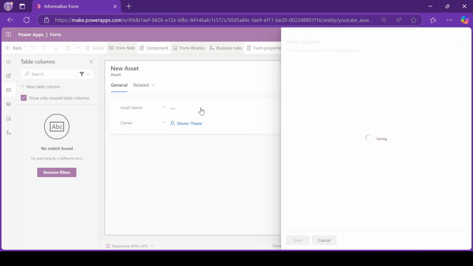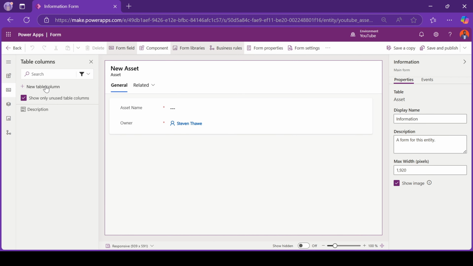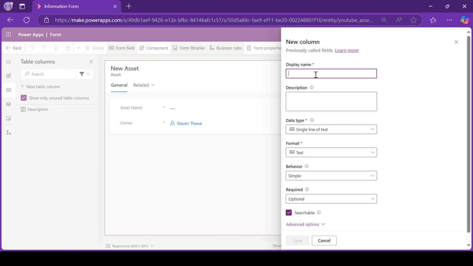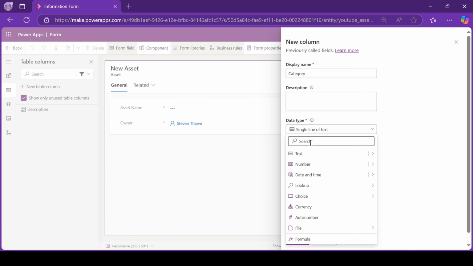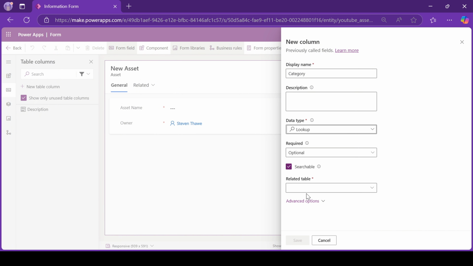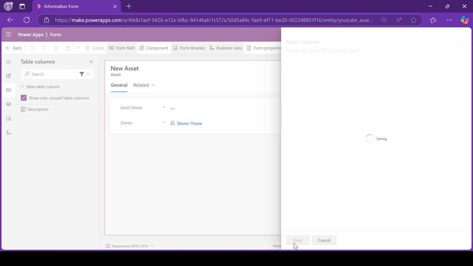And apart from description, let's also add the lookup column, which is the category. So the category is a lookup, and it's looking up from the asset set category. This one should be mandatory. Set that.